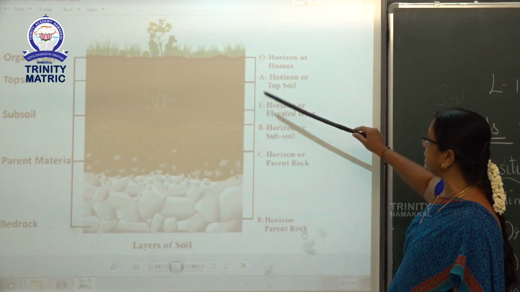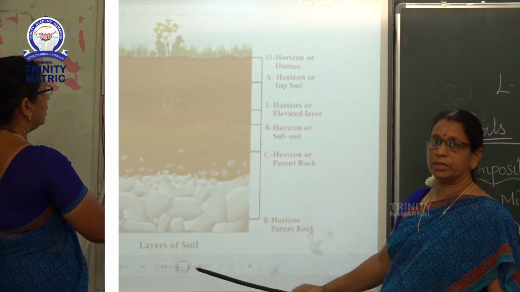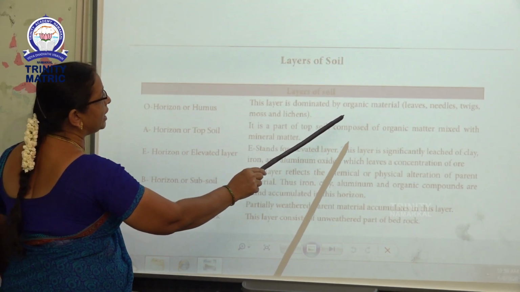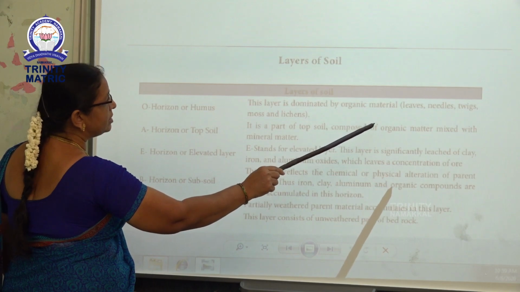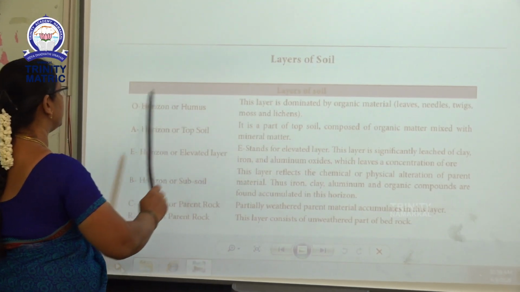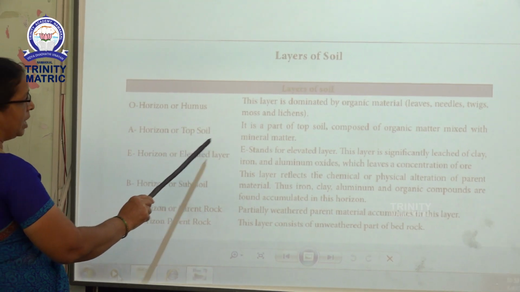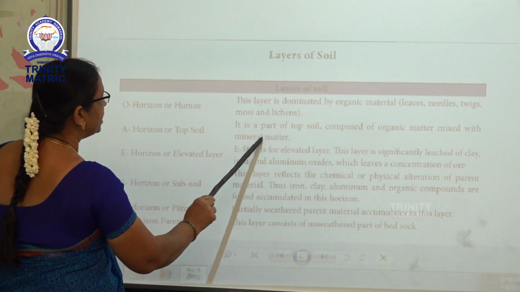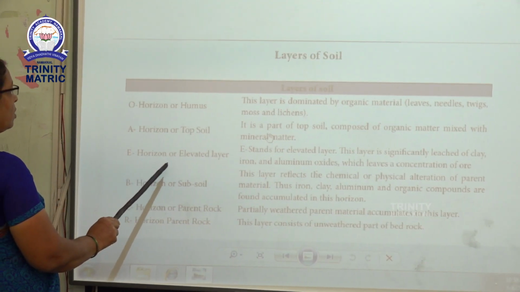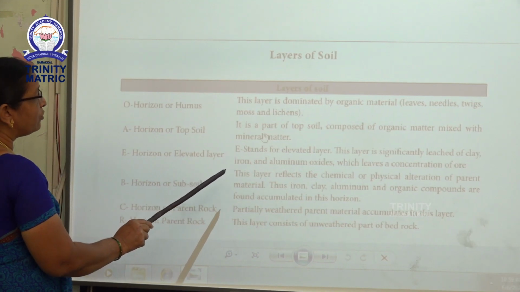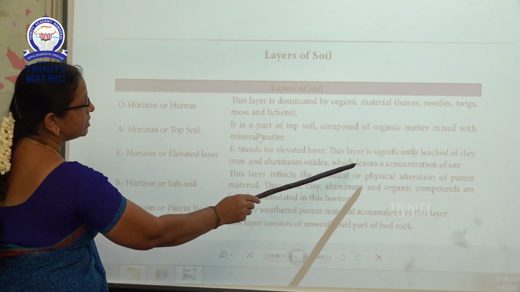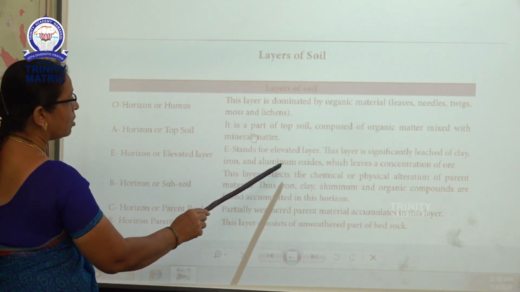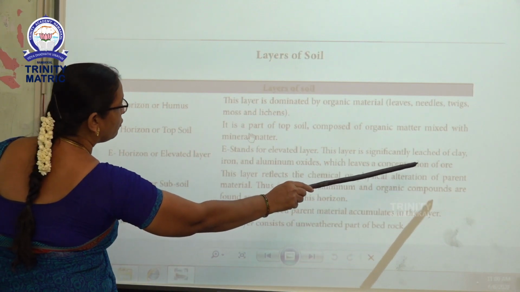Now we can see the detailed explanation about the layers of the earth. O horizon or humus, this layer is dominated by organic material, leaves, needles, twigs, moss and lichens. A horizon or topsoil, it is a part of topsoil composed of organic matter mixed with the mineral matter. E horizon or elevated layer, E stands for elevated layer. This layer is significantly leached of clay, iron and aluminum oxide.